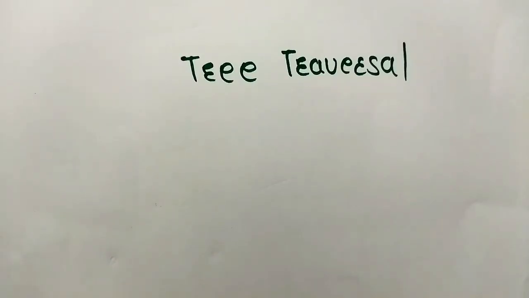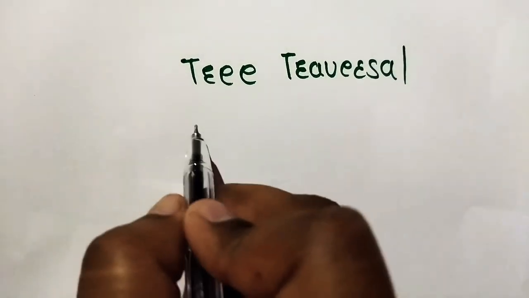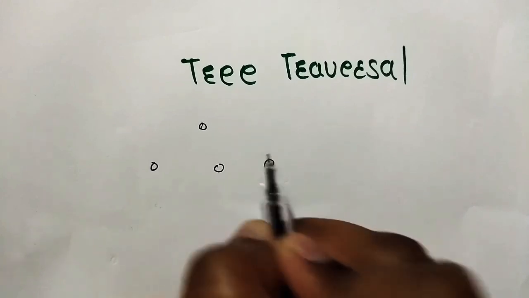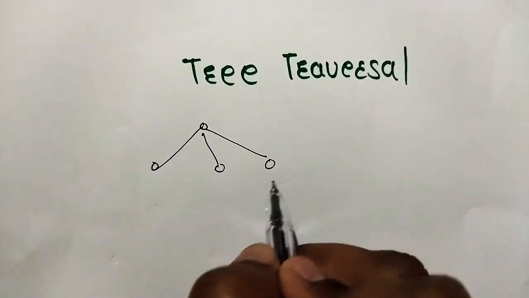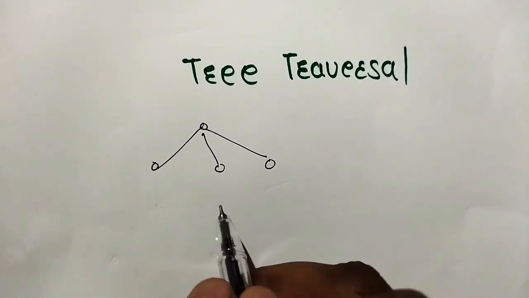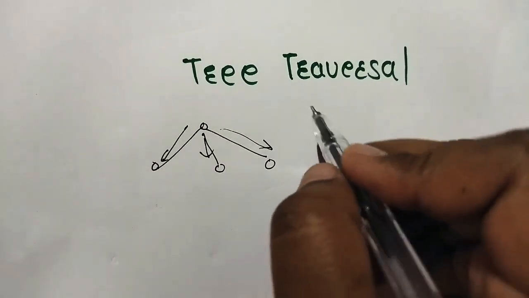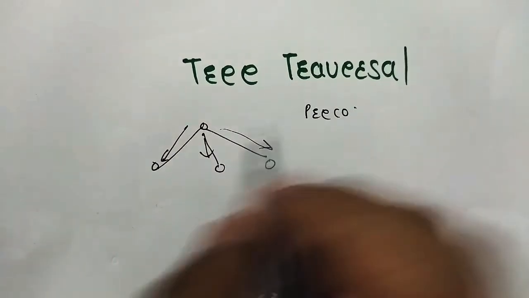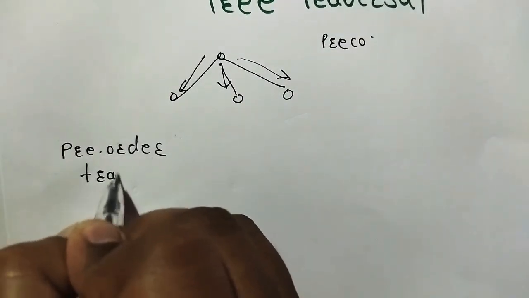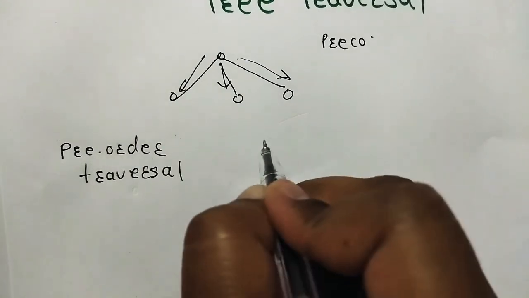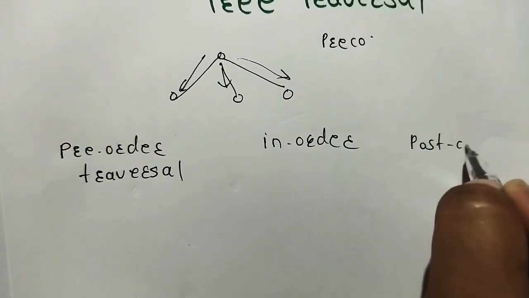Next part is tree traversal. What is tree traversal here? Procedures for systematically visiting every vertex. If these are the vertices, then how we proceed or how to visit these vertices in order is called a traversal algorithm. Depending upon the order of visiting, there are three types. Pre-order traversal, next in-order traversal, and third is post-order traversal.